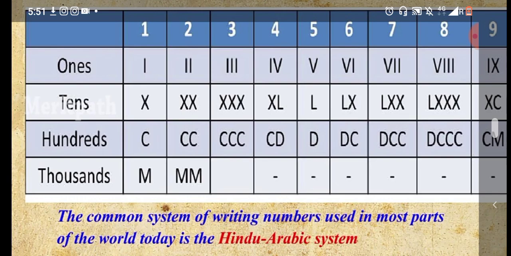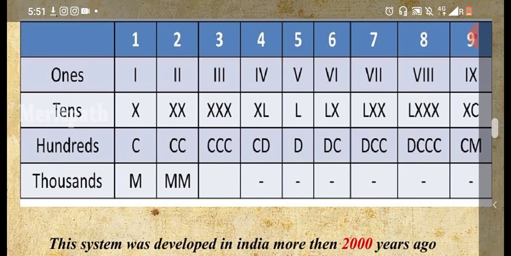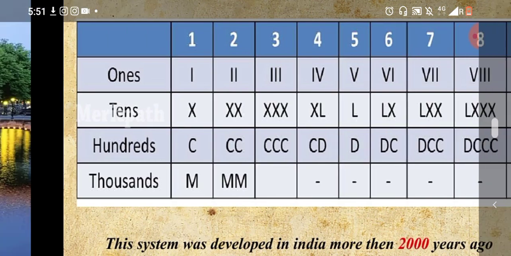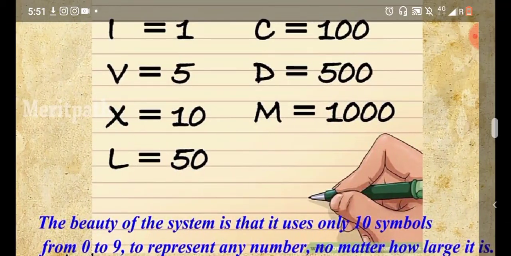You can see here, this is the Hindu Arabic system, 1 2 3 4 up to 9, and this is 10 20, that is in the Roman system. This system was developed in India more than 2000 years ago, and the Arabs took it to Europe. The beauty of the system is that it uses only 10 symbols from 0 to 9 to represent any number, no matter how large it is.